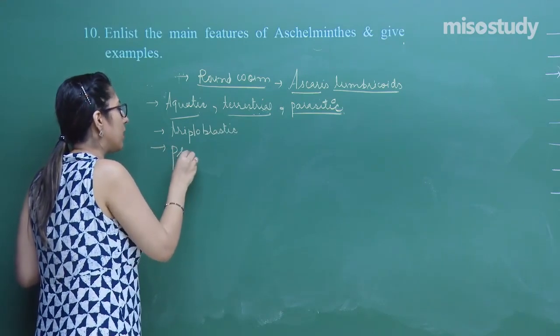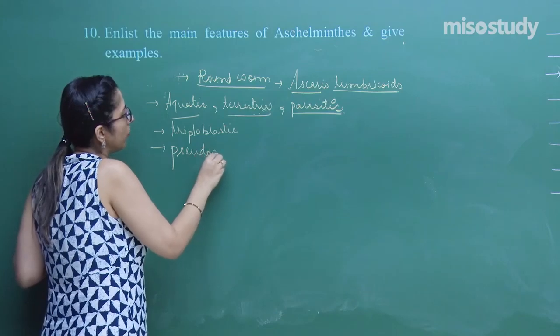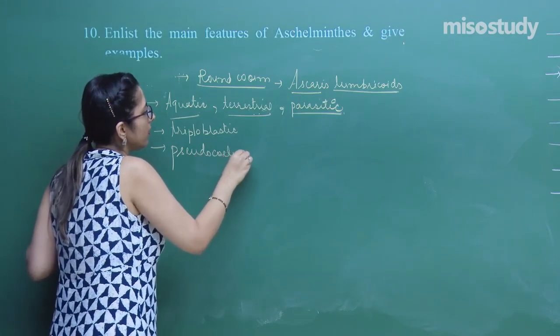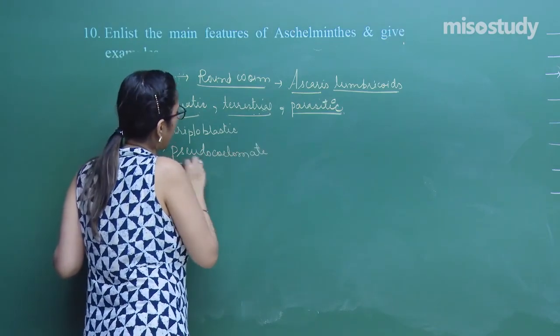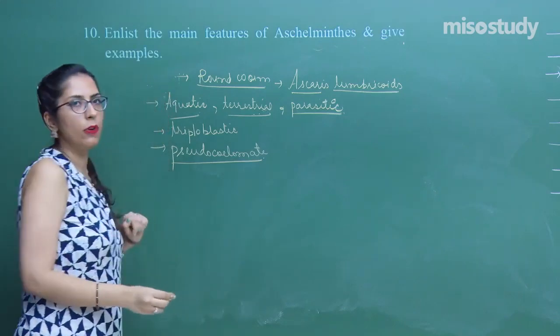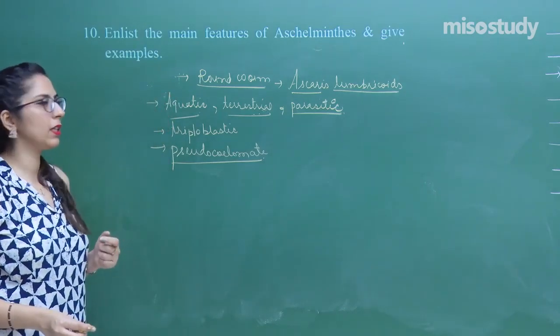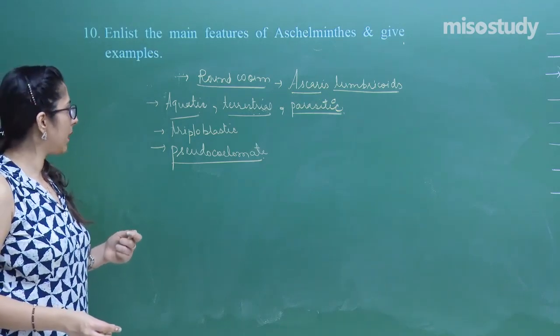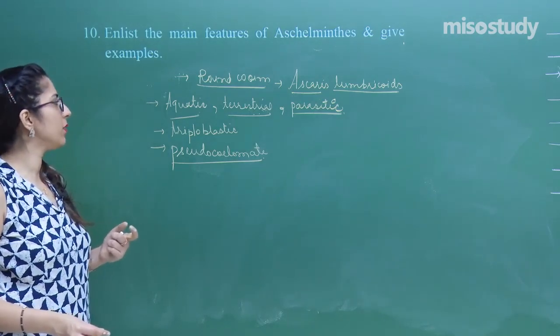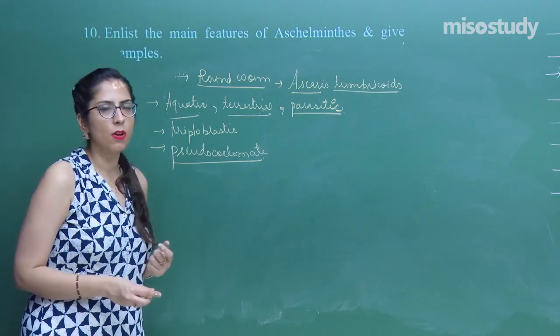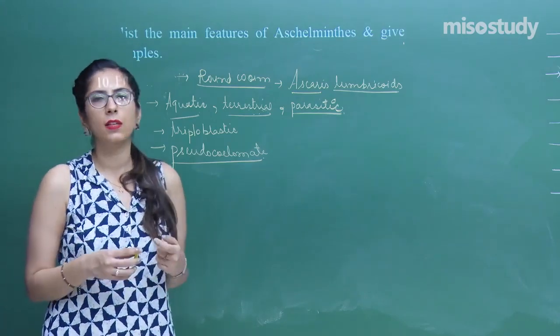They have a pseudocoelomate condition. Now what is a pseudocoelomate condition? That means in this case the coelom is not lined by mesoderm. Pseudocoelomate condition is there. Parasitic is there, triploblastic animals are there, and they live inside the other organism.